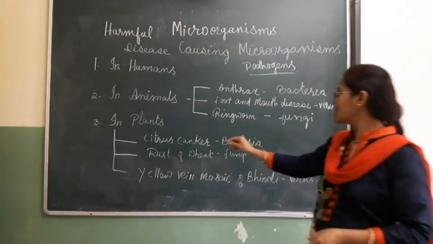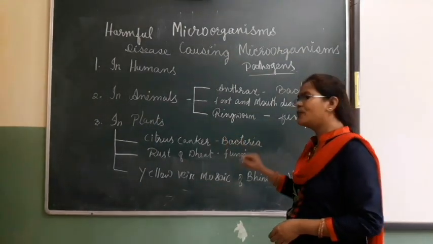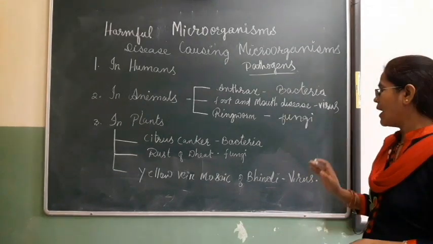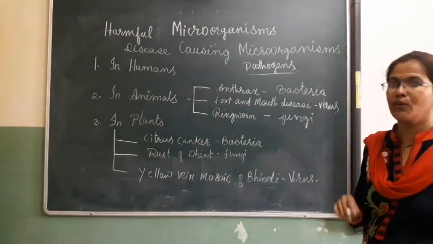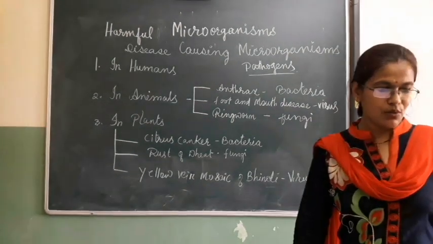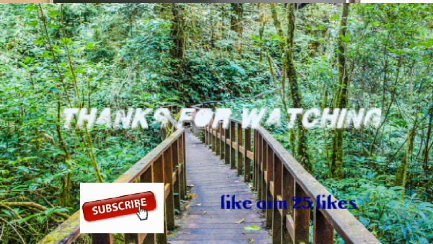So citrus canker is caused due to bacteria, rust of wheat due to fungi, and yellow vein mosaic of bhindi or okra is because of a virus. Okay students, I hope that much is clear to you.